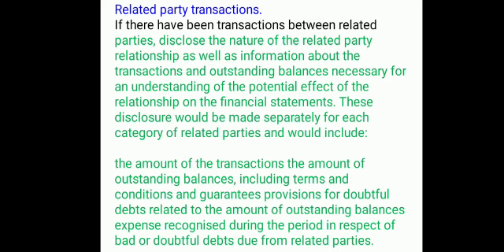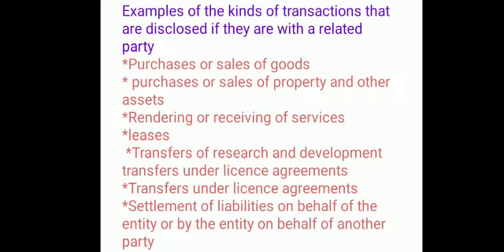Okay, so these are the related party transactions. Now the examples of the kinds of transactions that are disclosed if they are with a related party.